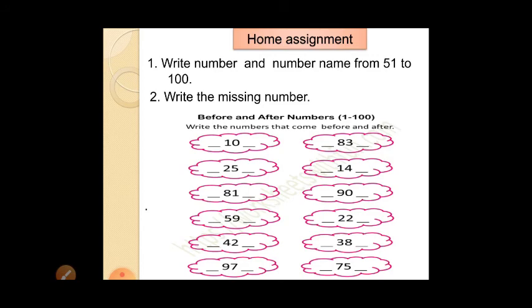Here, what is before and after? See here, before. So 10 is given. Before what? After what? So before 10, 9. After 10, 11. So like this way, so many are there. So you have to neatly complete the after, before, the missing numbers.